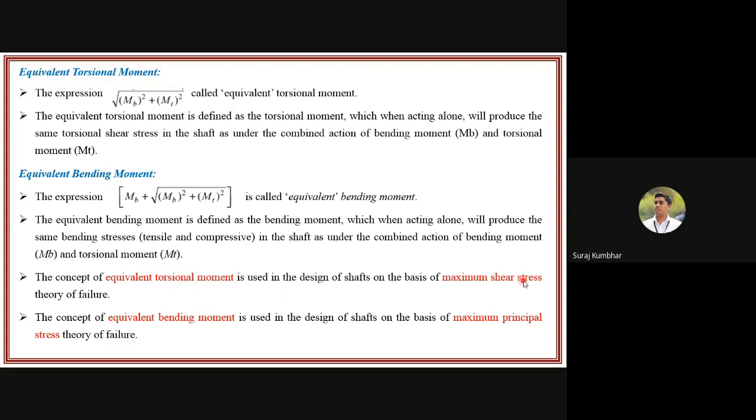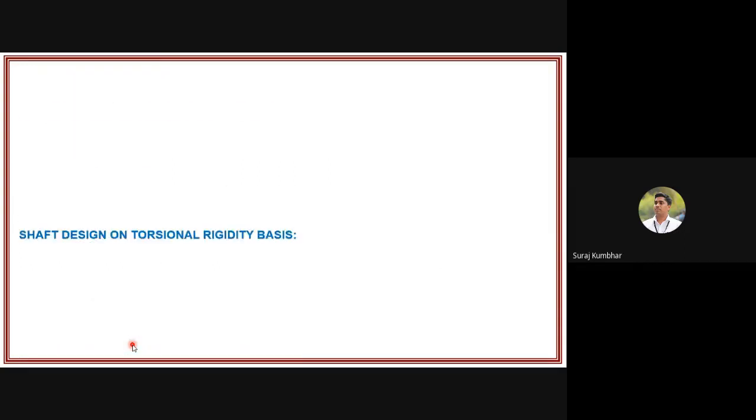It may be asked when the maximum shear stress theory of failure is used, in the case of the equivalent torsional moment, and when the concept of equivalent bending moment is used, when the shaft is designed on the basis of the maximum principal stress theory of failure. So this is about the equivalent torsional moment and equivalent bending moment.